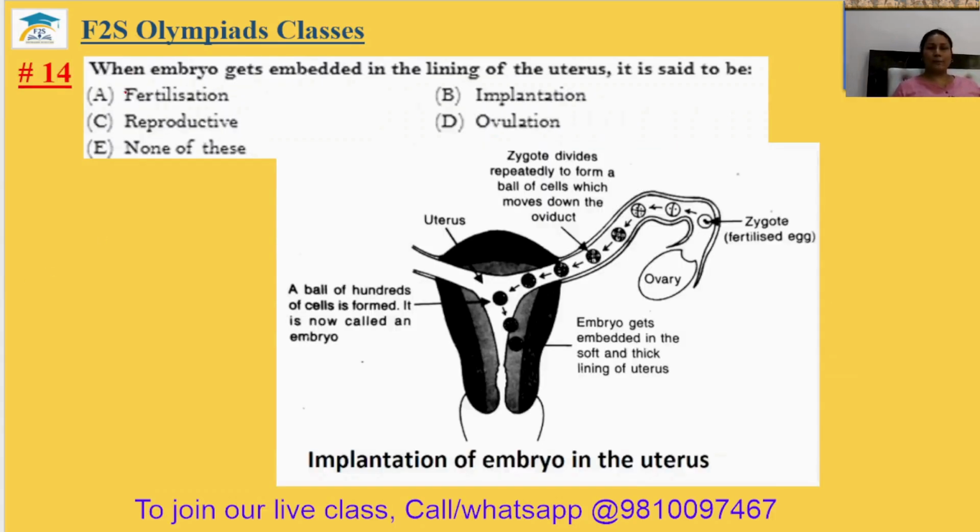Question number 14. When the embryo gets embedded in the lining of the uterus, it is said to be? The embryo is implanted here, so this is known as implantation. After fertilization, when the zygote is formed and develops into the embryo, it is implanted on the uterus wall. This is known as implantation. So the 14th answer will be option B.